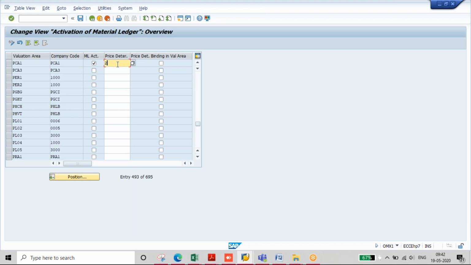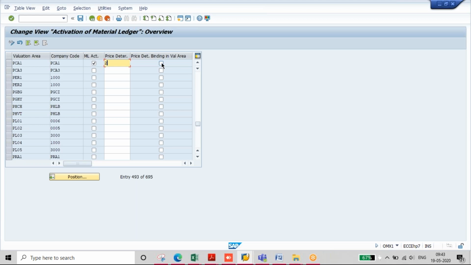If you keep it as 3, when you create the material, it will be updated with 3. So if you keep this tick mark, you cannot change the price determination control after the material creation. But normally we don't keep this checkbox. And again, this depends upon your business requirement.